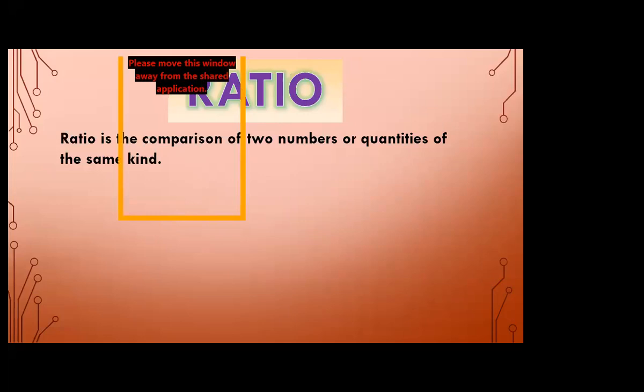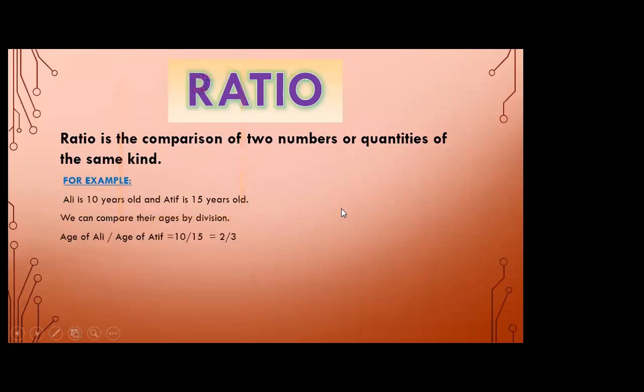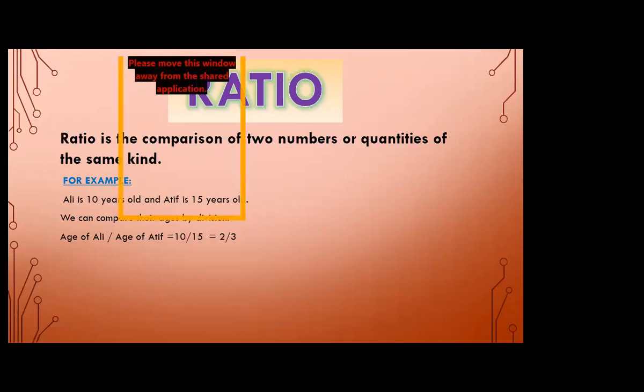Again, I'm telling you what a ratio is. Ratio is a comparison of two numbers or quantities of the same kind. What is the meaning of that? Let's take an example. Ali is 10 years old and Atif is 15 years old. We can compare their ages by subtraction, and we can also compare their ages by division. When we compare their ages by division, this is called the ratio.